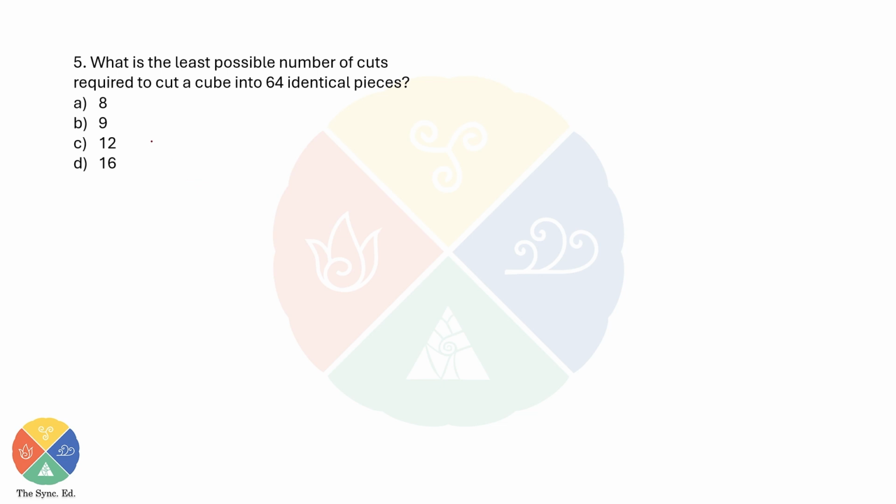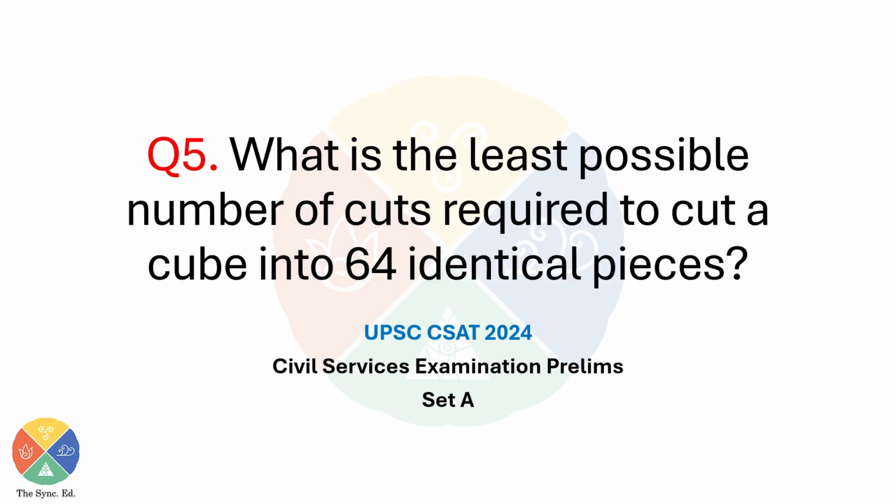So now you can answer this question. What is the least possible number of cuts required to cut a cube into 64 identical pieces? Now from here, one thing which you would have observed is that all the number of pieces when you're cutting for a cube will be in form of a cube. Okay. Pause the video now and find the answer yourself. You have all the required information to solve this answer by yourself.